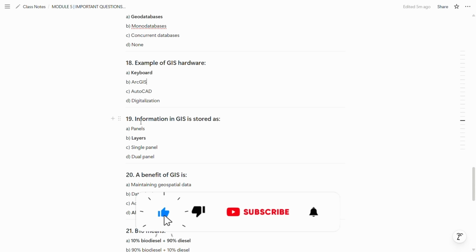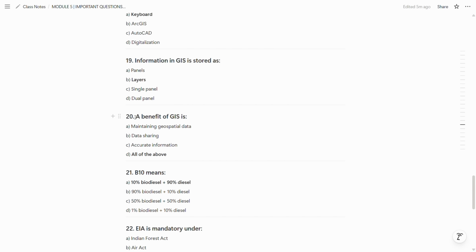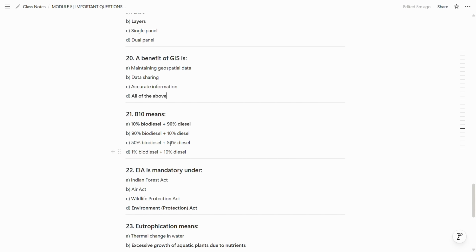Now in the 19th question information in GIS is stored as layers. It is stored in a layers form. So B is the correct one. Now 20th question is a benefit of GIS is maintaining geospatial data, data sharing, accurate information. So D is the correct answer, all of the above.